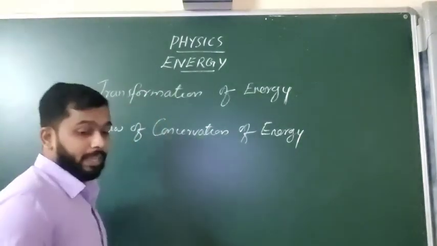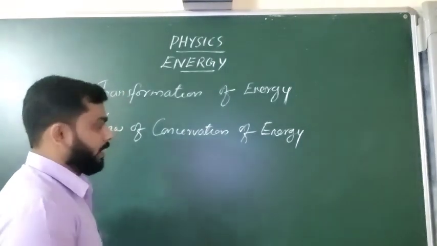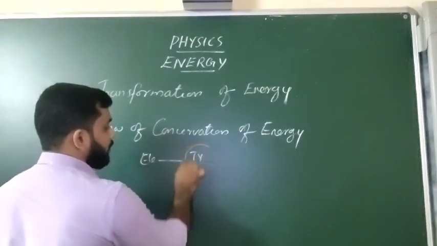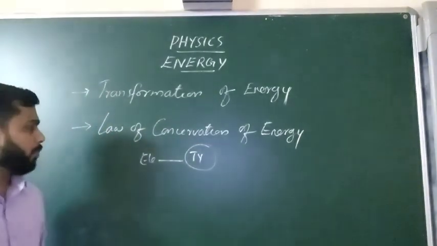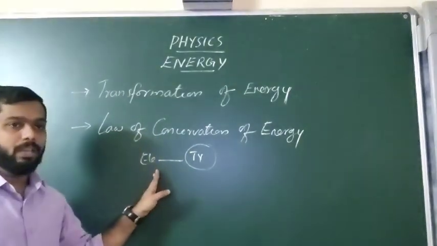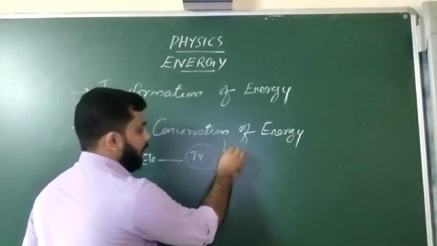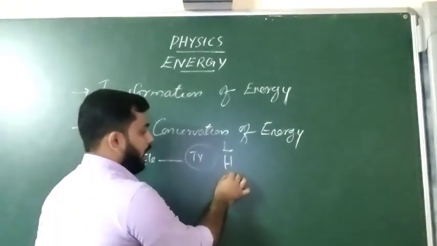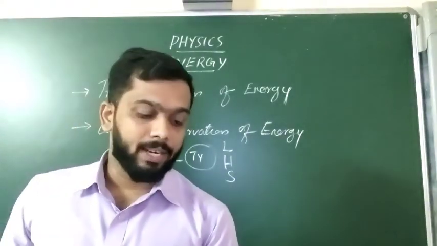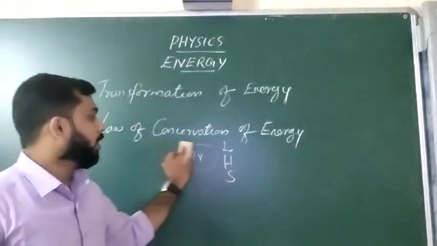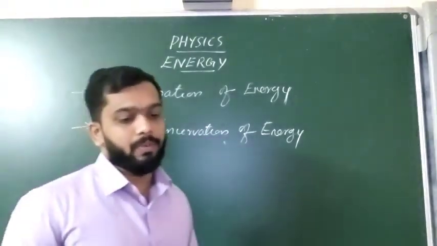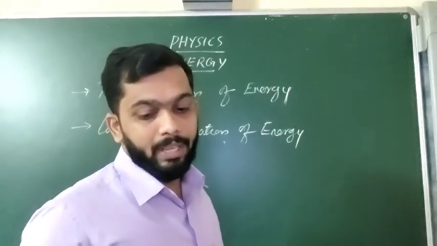Then again, one more example. There are many examples. If we consider a TV, yesterday we have seen, electrical energy is applied to a TV. TV is a device which converts this form of energy. TV receives only one form of energy, that is electrical energy, and this is converted into light energy, heat energy, and sound energy. So that's why we say that electrical energy is the most convenient form of energy. That means we are able to transfer it from one form to another form very easily.